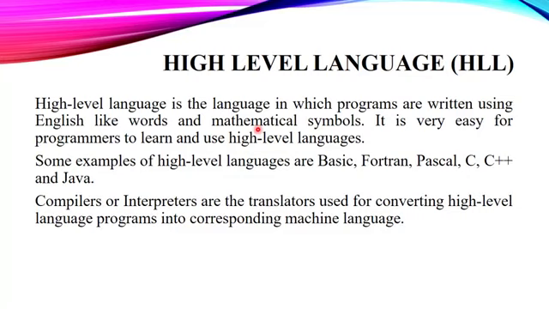In these high level languages, we have English like keywords, and these keywords are very easy for a programmer to remember, learn and use. Fine. And that's why we use these high level languages for programming. Some of the most common examples of high level languages are Basic, Fortran, Pascal, C, C++, Java, Python, and so on. Fine. There are so many languages that we can use as high level languages.